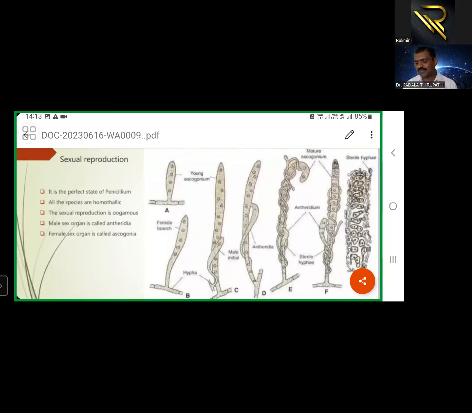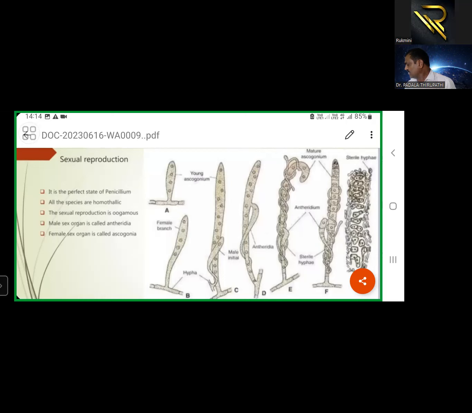The species exhibiting it are called perfect fungi. The remaining reproduce only by asexual and vegetative means.